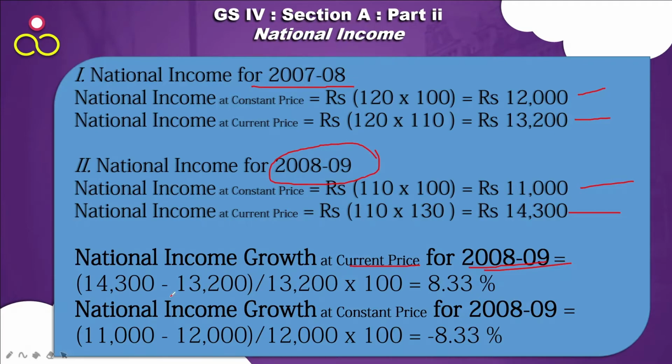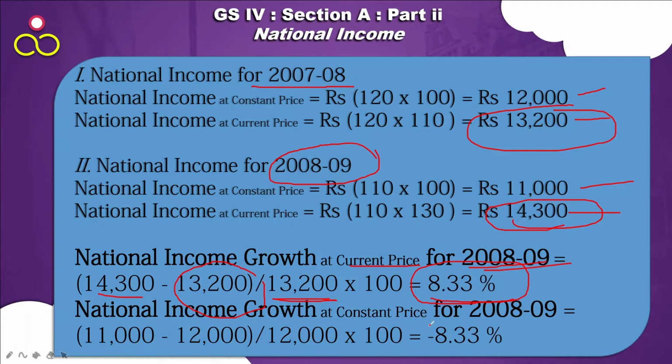At current price is 14,300. 14,300 of this year minus 13,200 of previous year divided by 13,200 of previous year into 100. This comes to 8.33%. So this is the national income growth at current price. So what is this? This is the nominal growth.